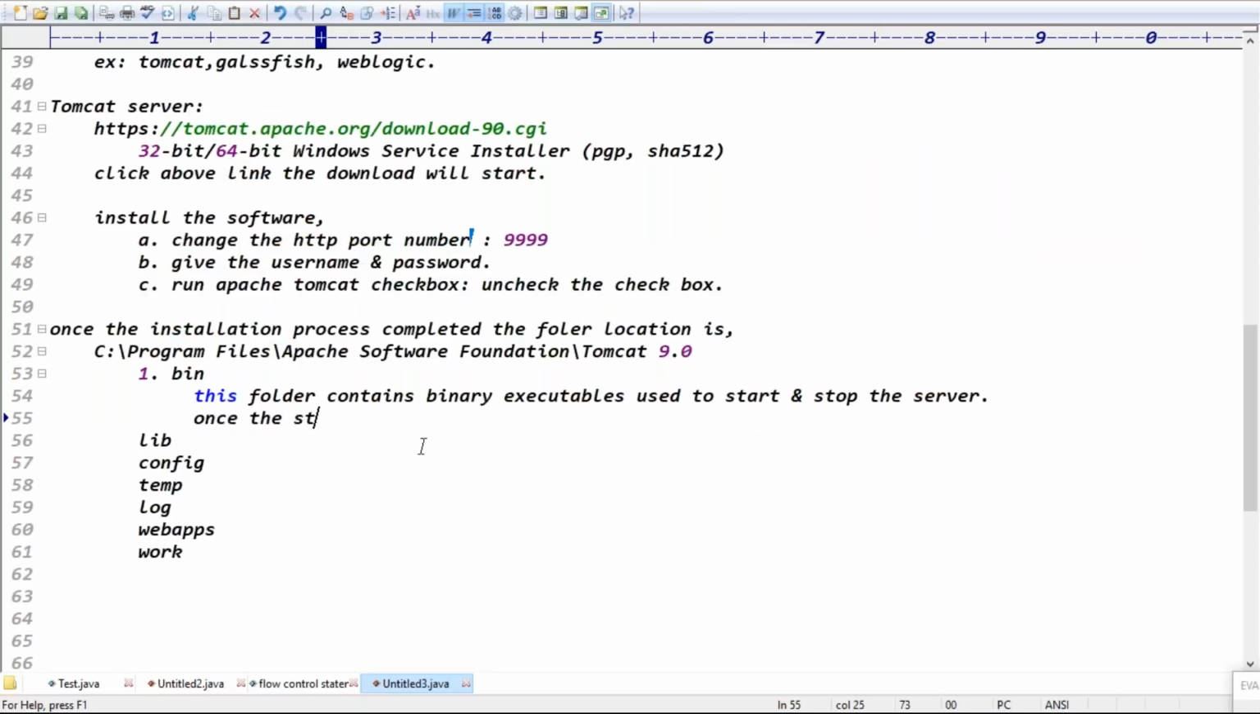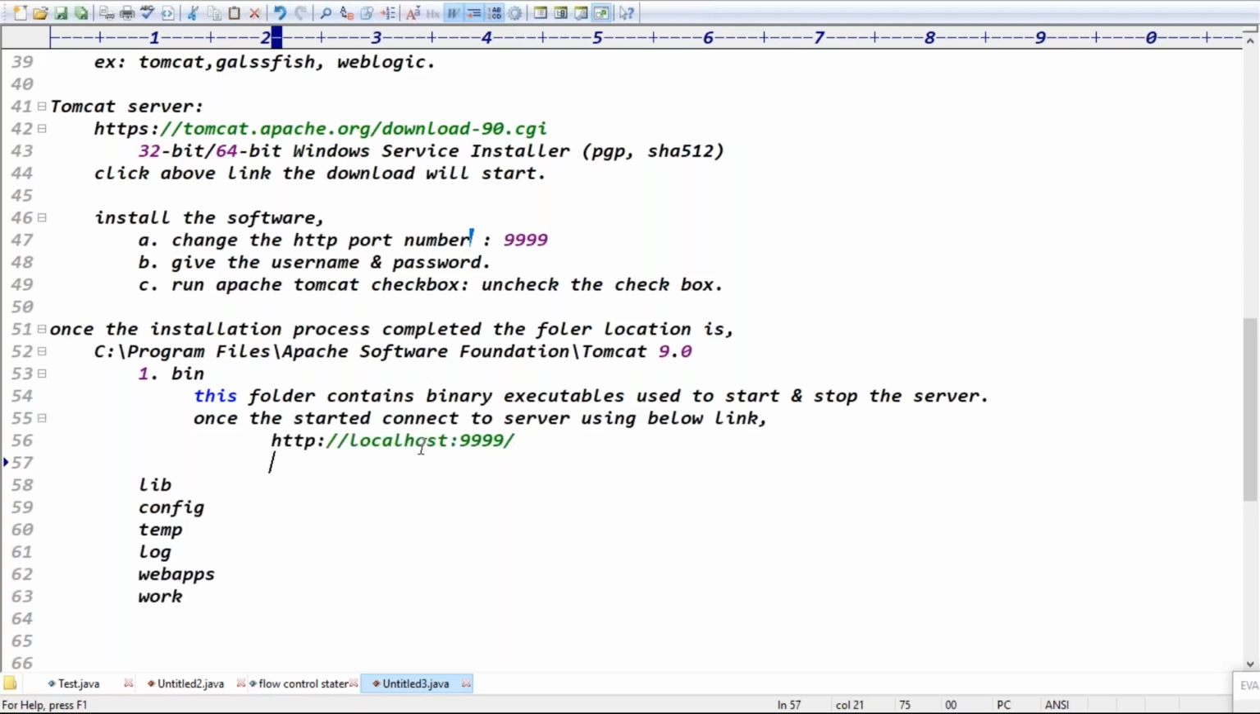Once the server is started, connect to the server using the below link, right? Guys, connect to the server using what? The below link, right? Exactly. It is http://localhost:9999. This folder contains the binary executables used to start and stop the server. Once the server is started, connect to the server using this link, guys.